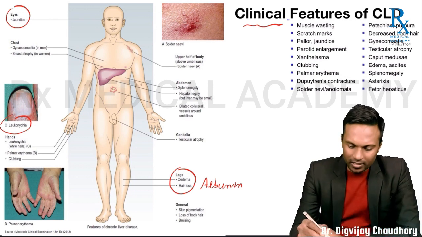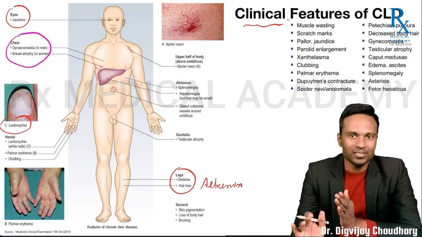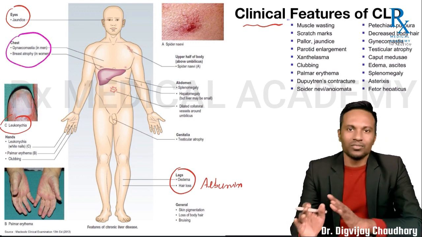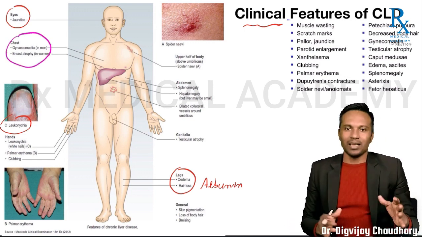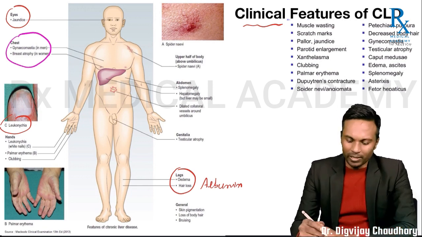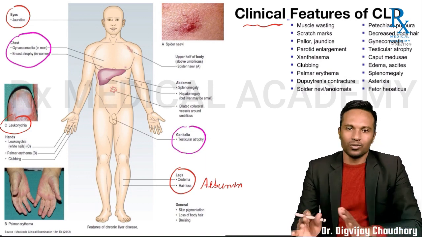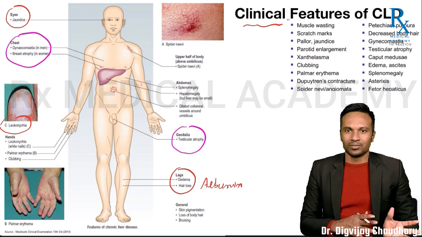But a few clinical manifestations cannot be directly related to the liver. For example, take gynecomastia in males and breast atrophy in females. It can lead to gynecomastia in males, that is breast enlargement in males, whereas breast atrophy in females, along with testicular atrophy and loss of libido in males. Okay.